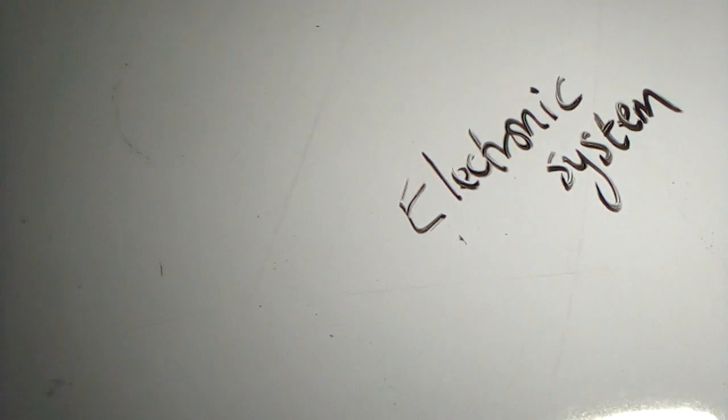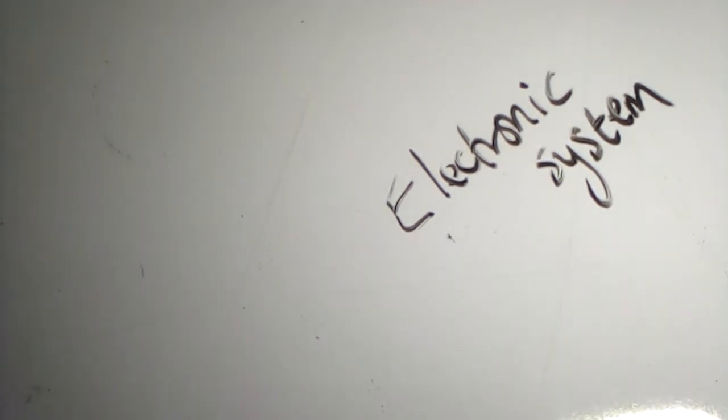Okay, so when we say electronic system, what does electronic system mean? So when you hear the word electronics, it has to do with the behavior of electrons. So what does the behavior of electrons cause, what does it bring about when we talk about the electronic system? And the electrical, don't forget, the electrical system requires a conductor. Meanwhile, semiconductor is much more important in electronic system. So those are the differences.